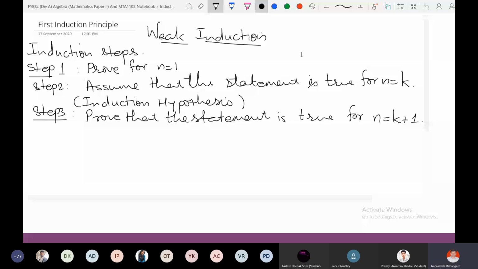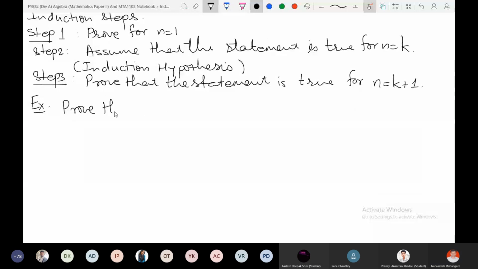Prove that if x is greater than -1, then 1 plus x raised to n is greater than or equal to 1 plus nx for all natural numbers n. Right, so this is a problem.